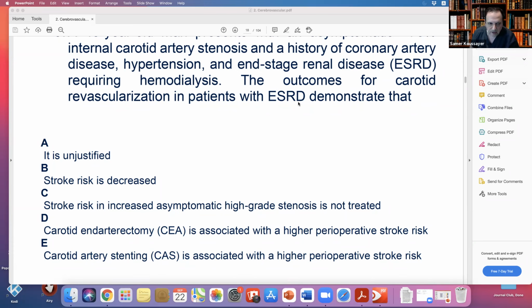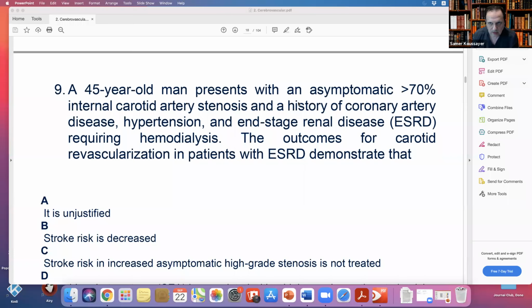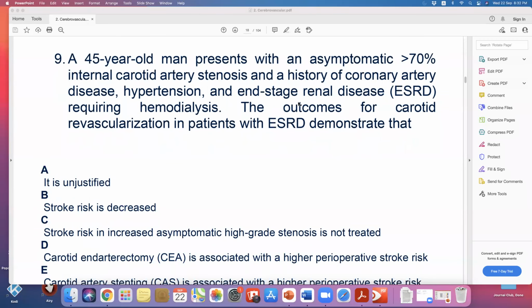But the only thing they found is that if you don't treat this patient, because asymptomatic 70%, you have a tendency not to treat him, right? Here they want to tell you that if the patient has renal failure, you may have to be aggressive and treat him, because the stroke rate they found in this asymptomatic patient is higher than in a normal patient with asymptomatic 70%.